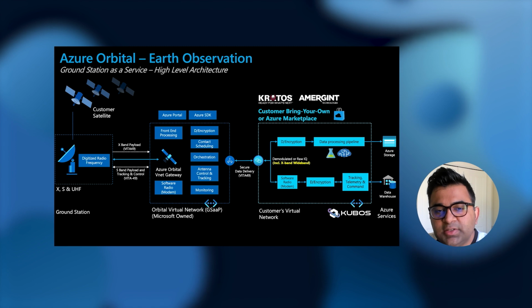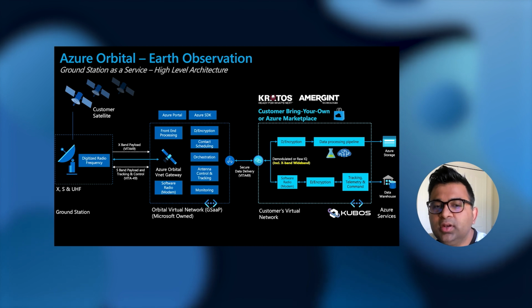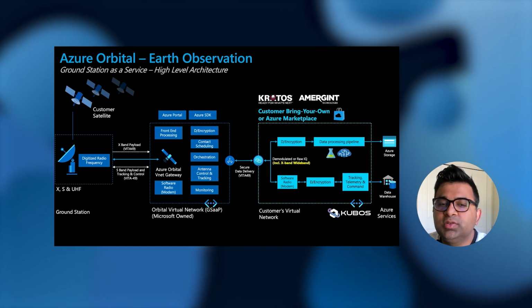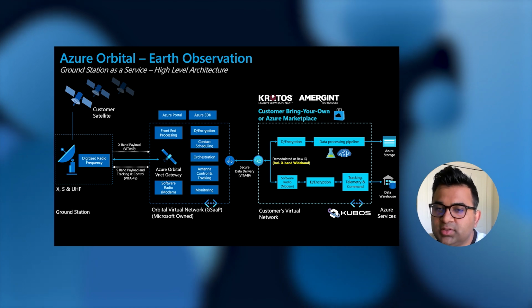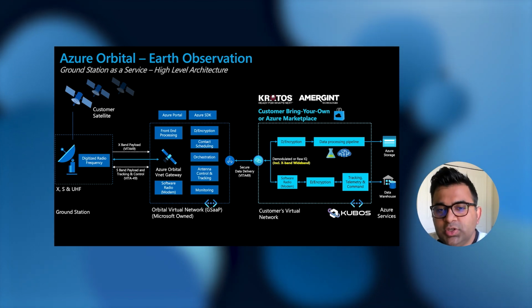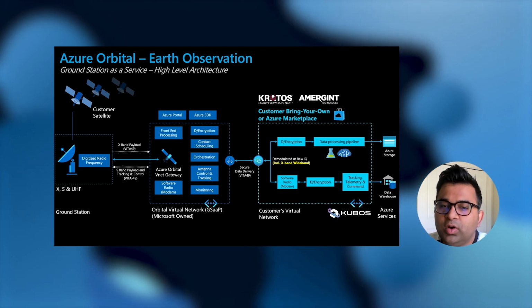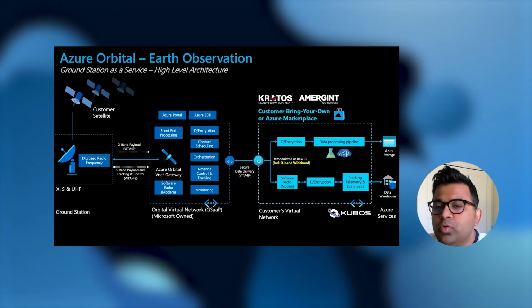Now, customers at this point have multiple options. Customers can say, hey, Orbital, can you please demodulate and decode the radio signal before delivering me the data? In which case, the Orbital platform uses the integrated software modems to process the radio. Customers can also choose to say, hey, Orbital, I have a unique mission, so I need to be able to control and manage the software modem more closely.